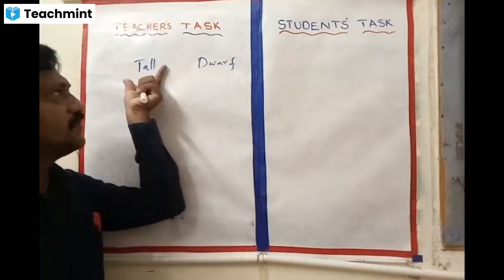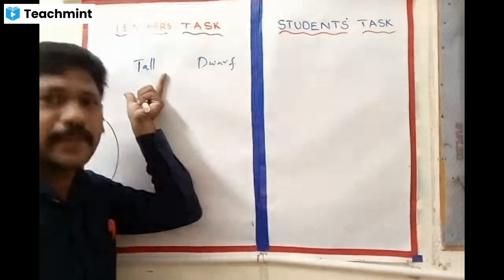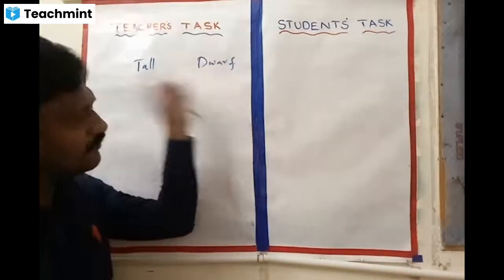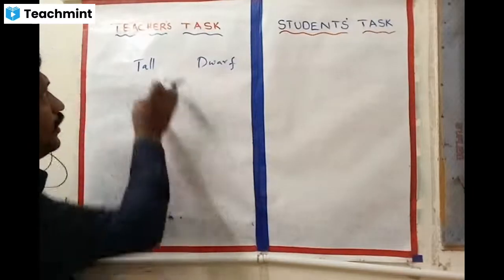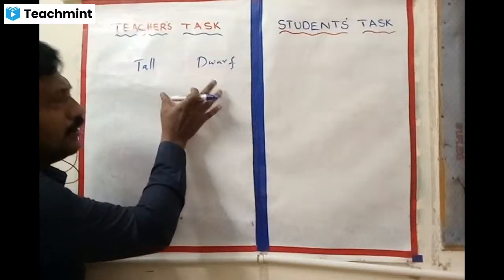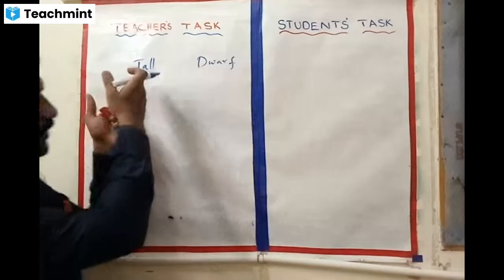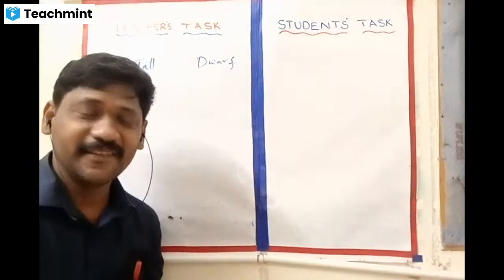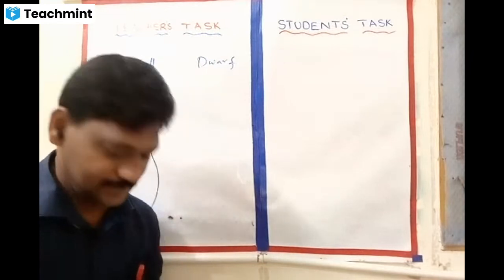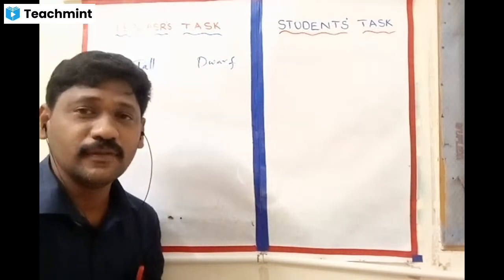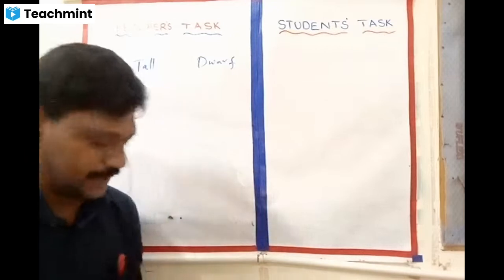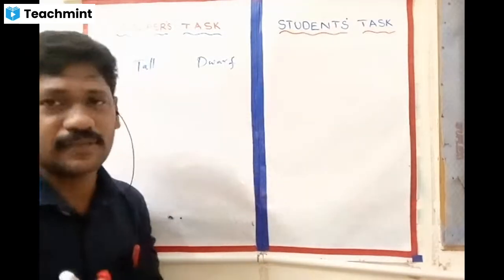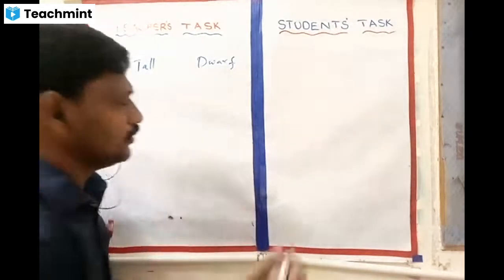You can consider this as father, this as mother, meaning male parent and female parent. Now you may get one doubt. How can you say this is a male plant, this is a female plant? Are there male plants and female plants? Yes, even in plants you will have male plants and female plants. To understand that, you must know the basic structure of the flower. In brief, I will tell you.